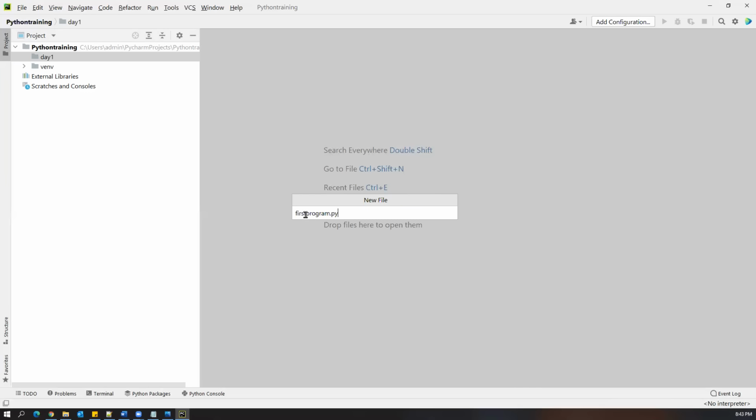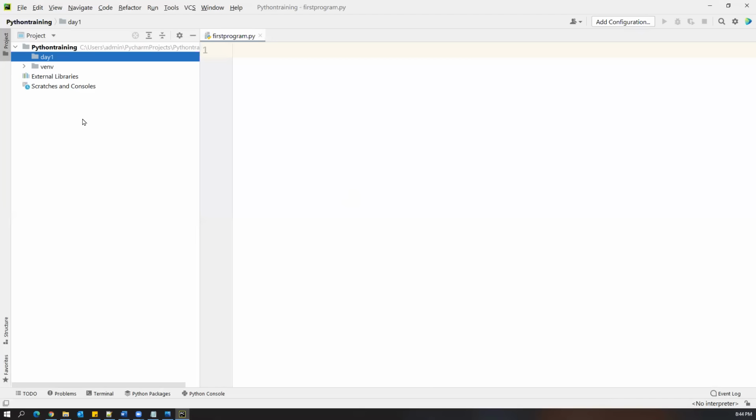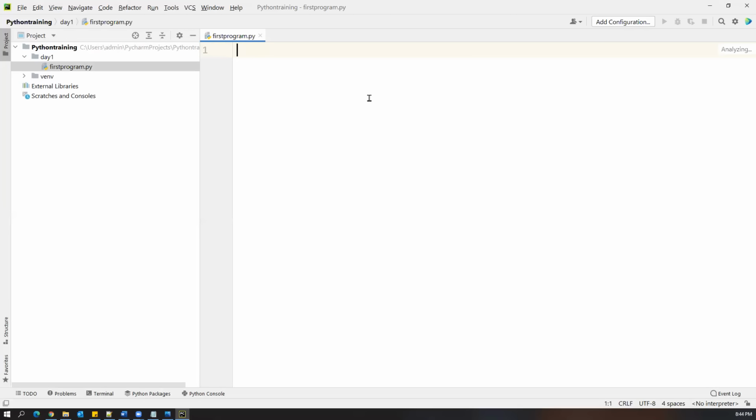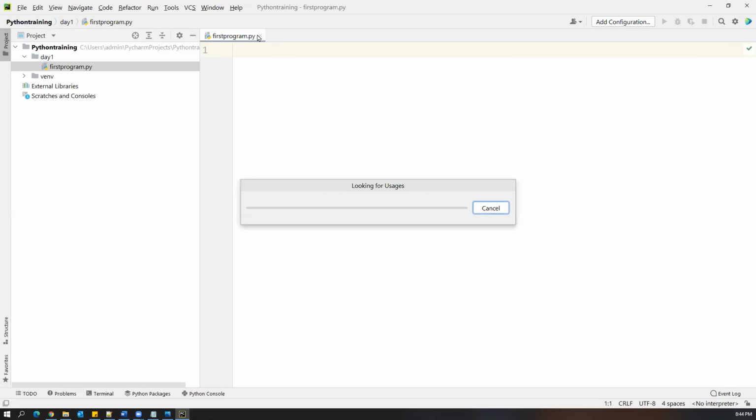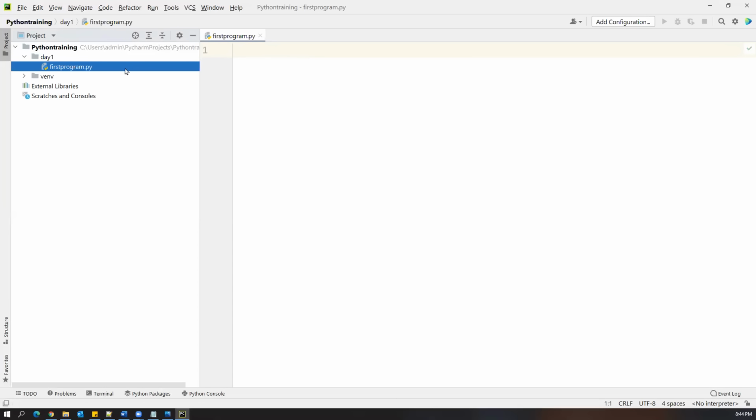So .py you have to provide, and you can just give any name to the program. The extension of the file is .py should be given, and then the new file is created, and the editor is also opened here. You can write a Python program here. The other way is I can just delete this, and the other way of creating the file is like this. I'll show you now. Close this.